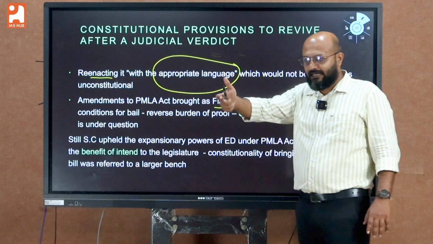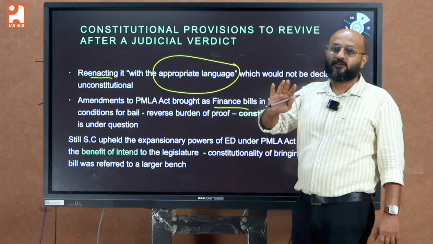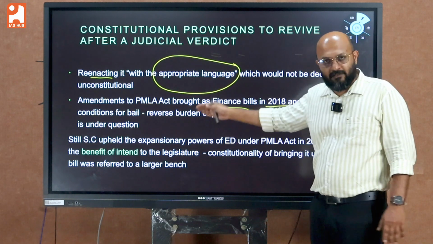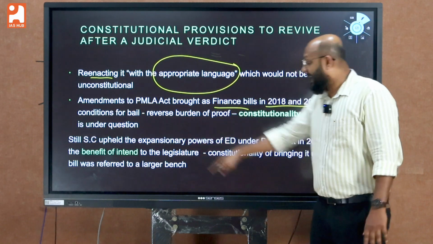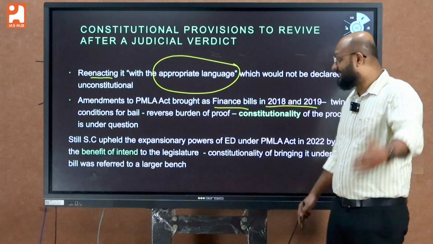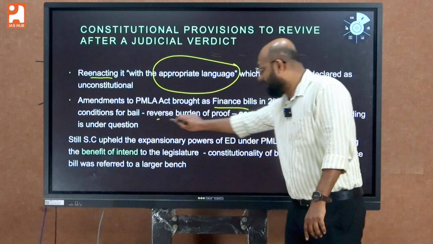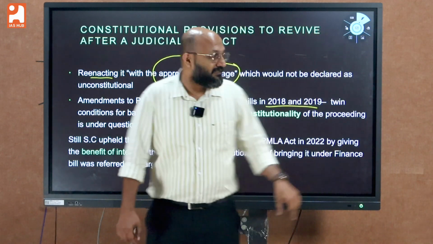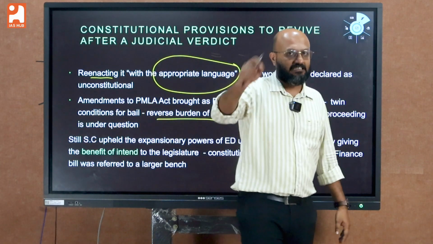The main reason for that was, during this point of time in Rajya Sabha, the ruling party government did not enjoy majority, but they wanted to pass these amendments, so they brought these changes as amendments to the PMLA Act under finance bills. And these finance bills actually reinstated the twin conditions for bail, as well as put the reverse burden of proof on the accused. So the constitutionality of this method is actually under scrutiny, under immense criticism.